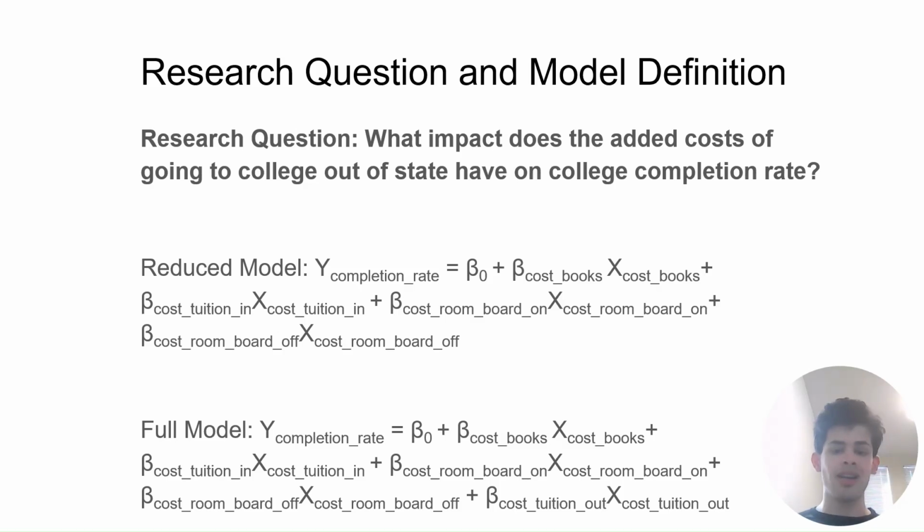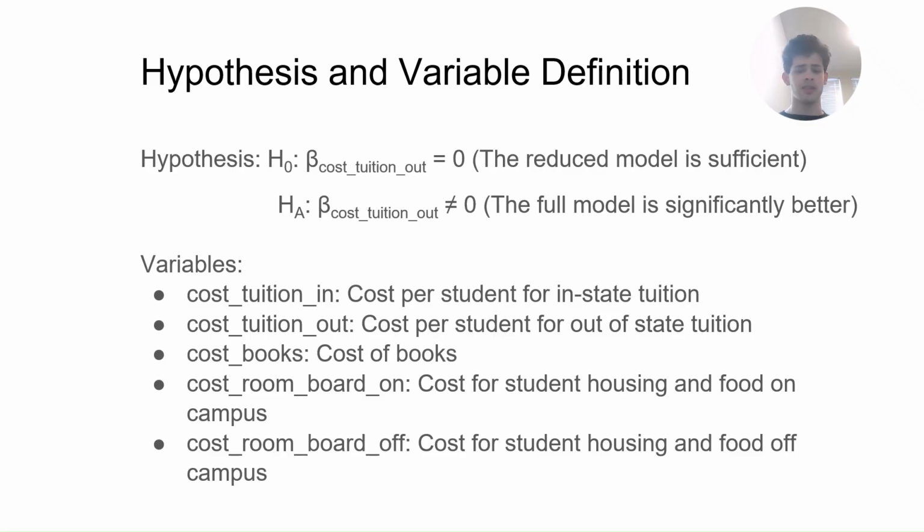My research question is, what impact does the added cost of going to college out of state have on college completion rate? In order to analyze if out-of-state tuition cost has any effect on completion rate, a general linear F-test is completed with a reduced model not containing out-of-state tuition and a full model containing all of the necessary predictors. Looking at my hypothesis, the null hypothesis is that beta cost tuition out will equal 0, meaning the reduced model is sufficient and cost tuition out will have no effect on completion rate.